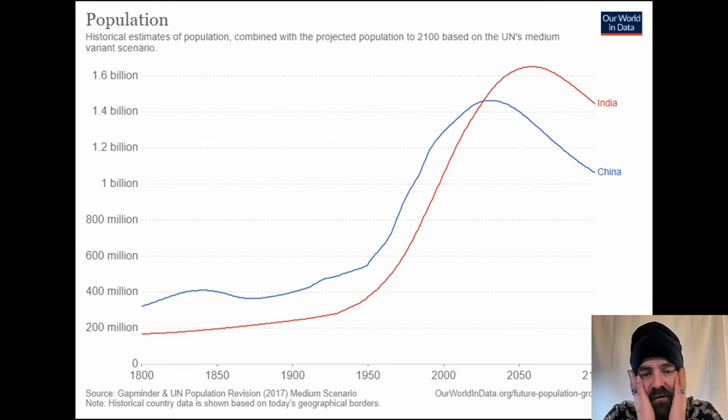Yep, it's saying from 1950 the population of both countries shot up really quickly. China's is due to peak at about 2025 and then start going down. India's is going to peak in 2050 and then start going down, but it's going to pass China before 2050 according to that data.